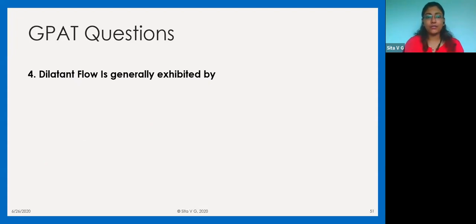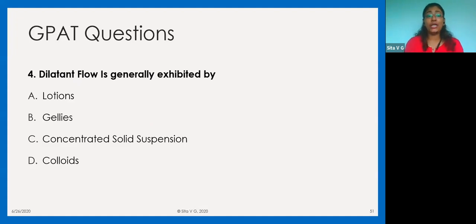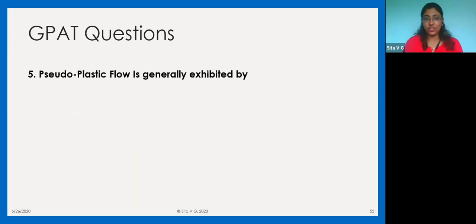Then the fourth GPAT question that I found in a couple of papers: dilatant flow is generally exhibited by dash. Now, dilatant flow, we saw how this flow appears. Why does this dilatant flow happen? It is because in concentrated solid suspensions, the particles move apart, and when they move apart, there is insufficient liquid or insufficient vehicle to fill in the gaps. So obviously the answer is concentrated solid suspension.